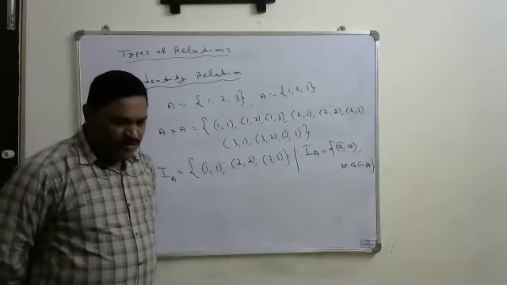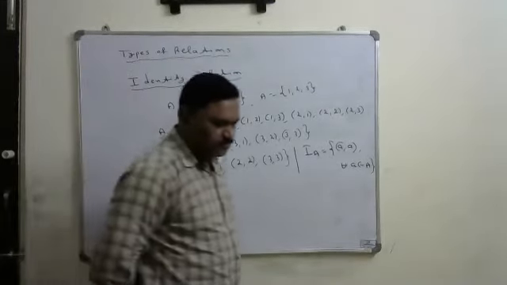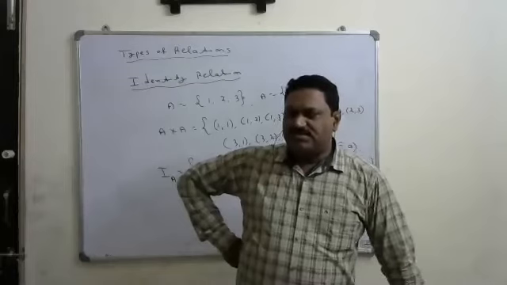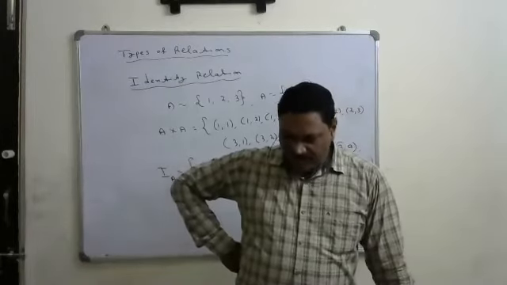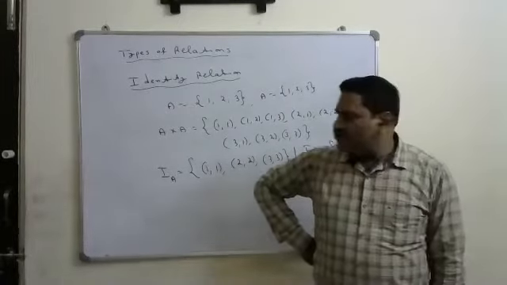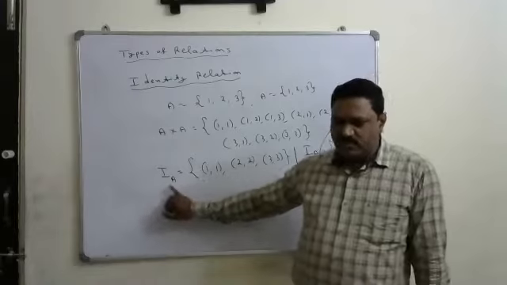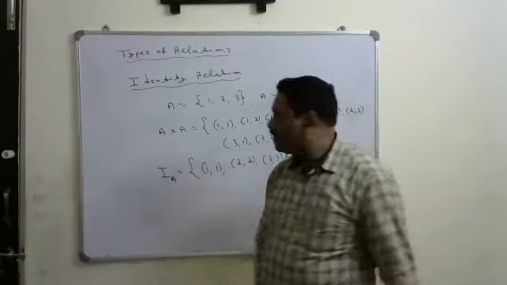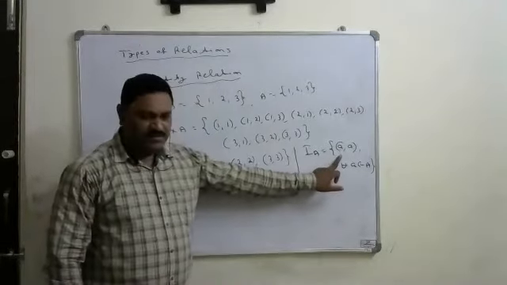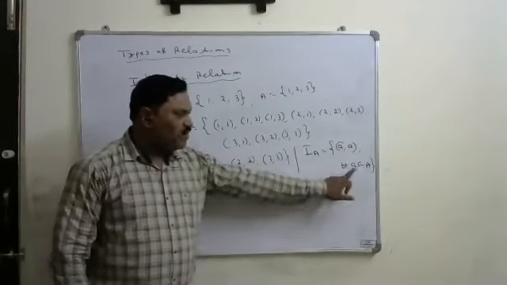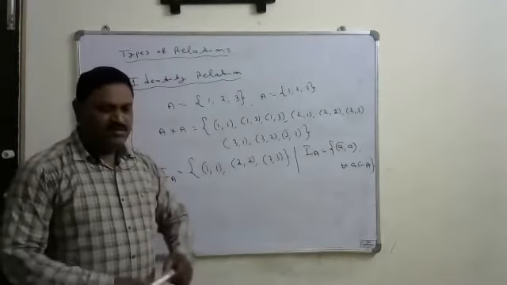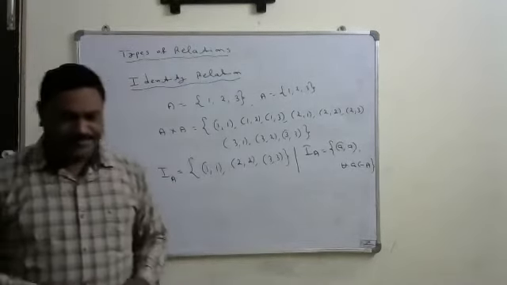The identity relation from set A to A is denoted by IA. Therefore, IA is equal to the set of small a comma a for all small a belongs to capital A.